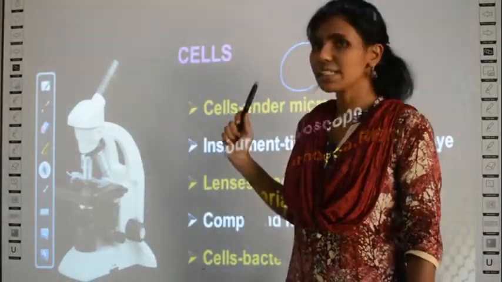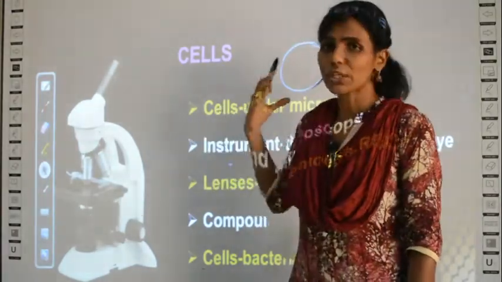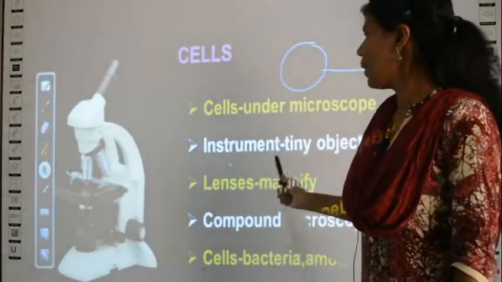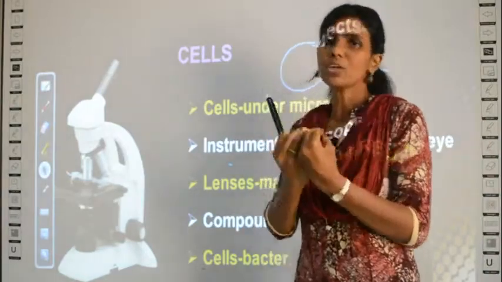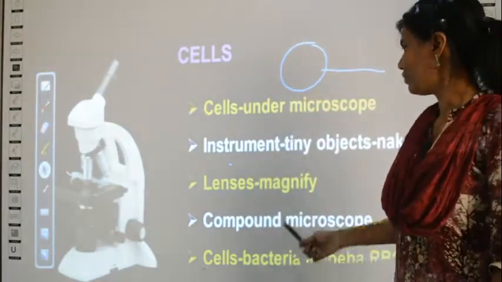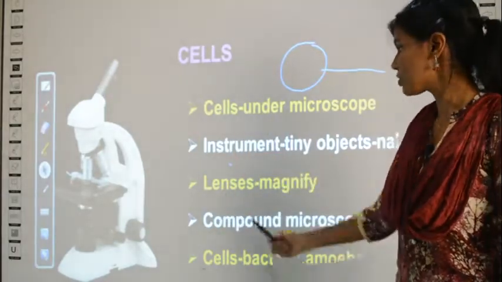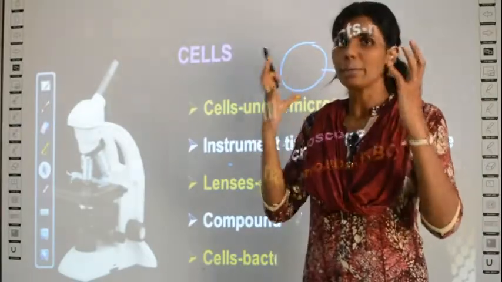Clear? So what have we studied about the microscope? Small cells which cannot be seen with the eyes can be seen under the microscope. A microscope is an instrument used to see very tiny objects which cannot be seen with your eyes. You can see things under a microscope because it has lenses and they magnify, they show things in a bigger size.